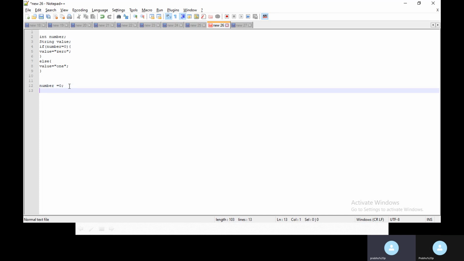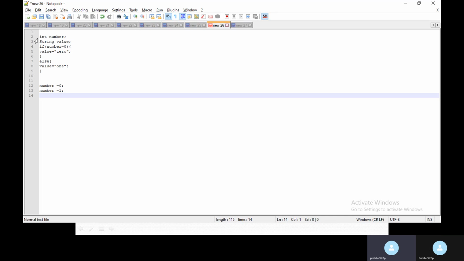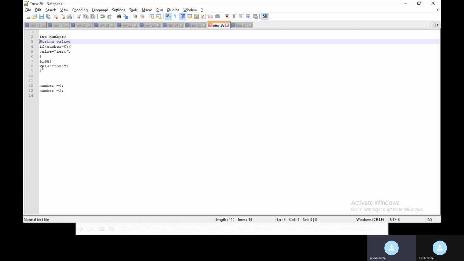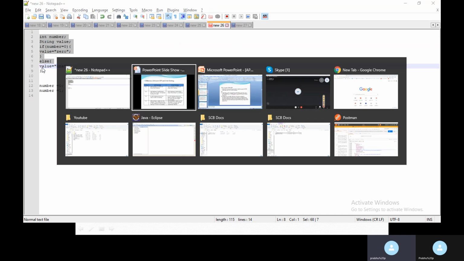The second test case will be number equal to 1. In the second test case, it goes through line number 2, line number 3, and checks line number 4. The condition is not satisfied, so automatically it will go to the else block. At that time, line numbers 7, 8 and 9 will get executed. This way they ensure the code has been completely executed. That is how they verify in unit testing, and everything is in the development code. That's why it is white box testing.